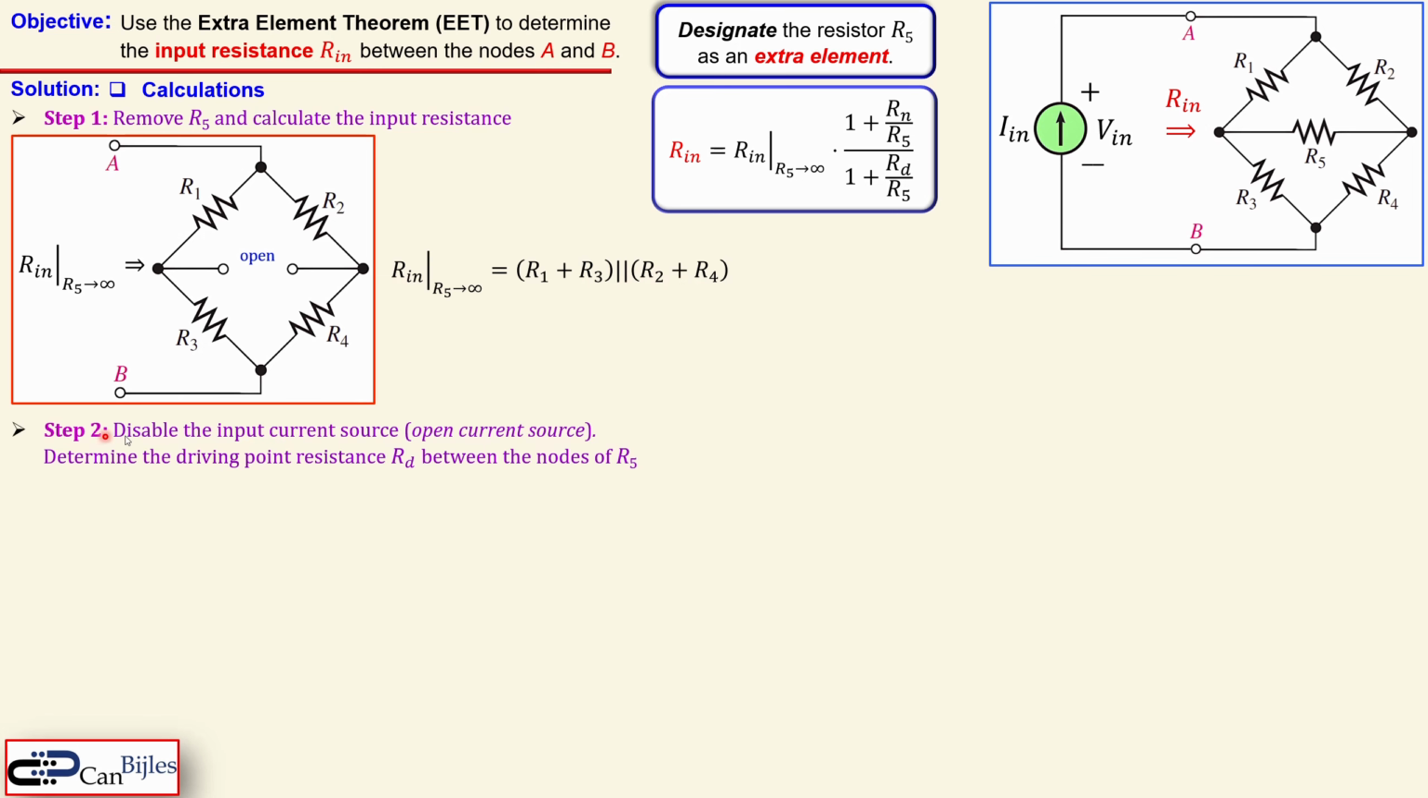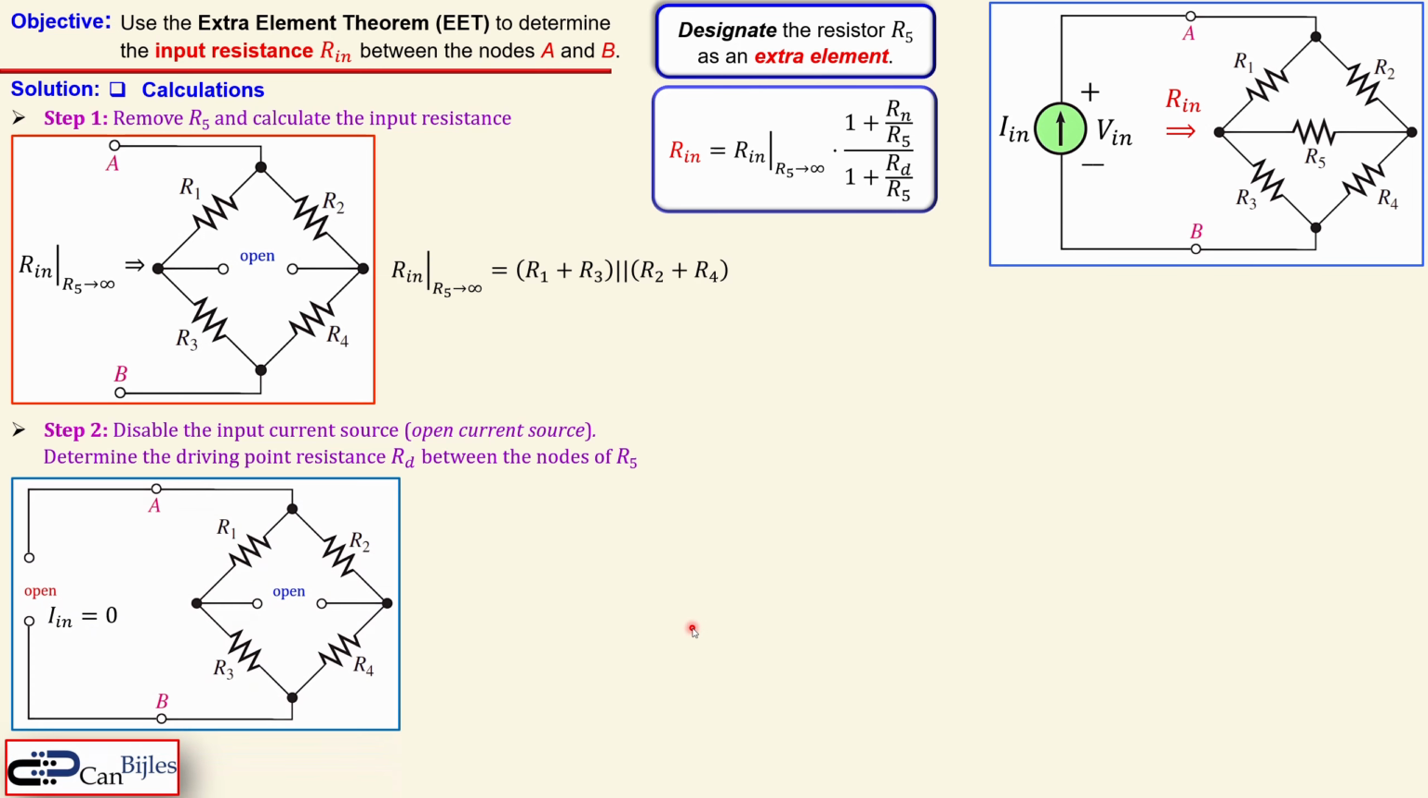Okay, the second step is we will disable now the input current source. In this case, that means we will make it open. That means disabling your current source. And we will determine now the driving point resistance, Rd, again looking between the nodes of the resistor R5 we have chosen as our extra element. Now the circuit will be like that. So we have here an open circuit since the current source is now open, that means disabled. And we will look again between the two nodes of our R5.